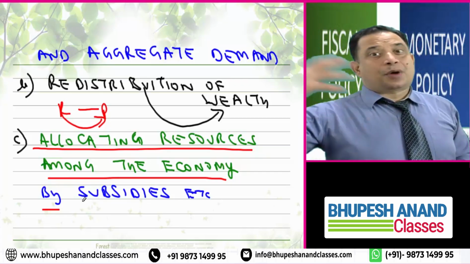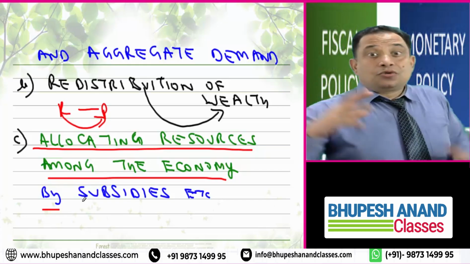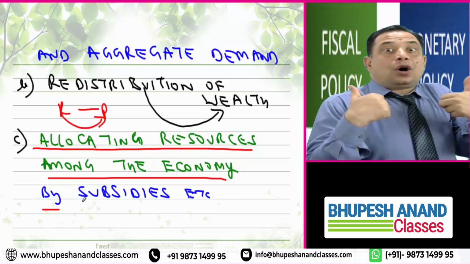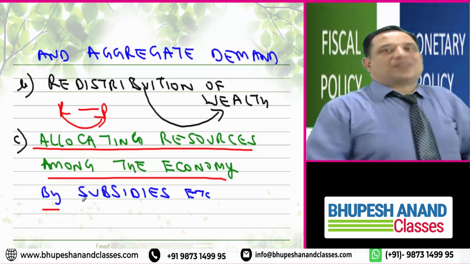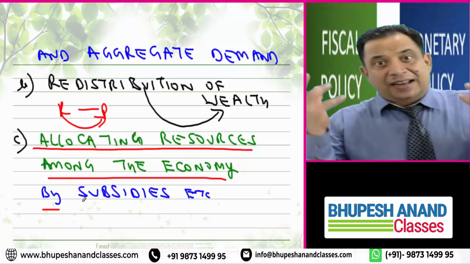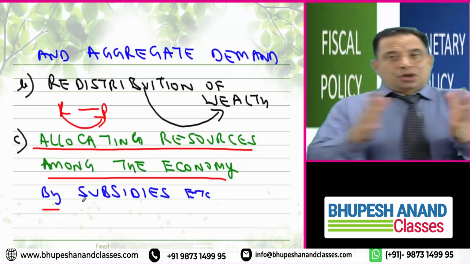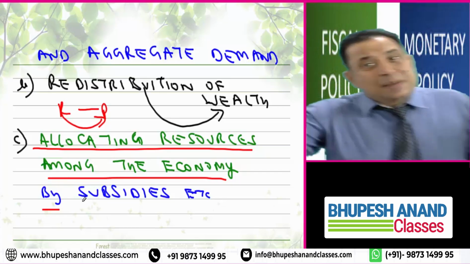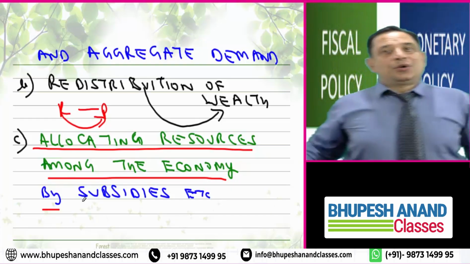In case there is any problem in Kerala, a flood, we have to reallocate the resources. These are the main objectives of a fiscal policy: developing economic activity and aggregate demand, redistribution of wealth, and allocation of resources so that everyone can get an opportunity to grow.